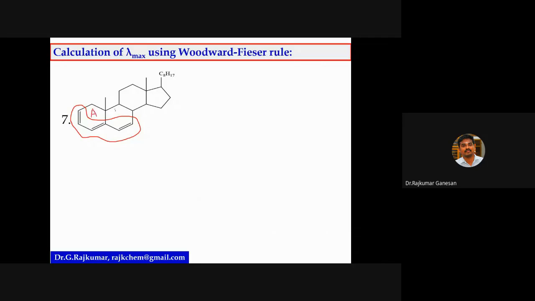Consider ring A. Yes, sir, both. Then how do you give the base value?